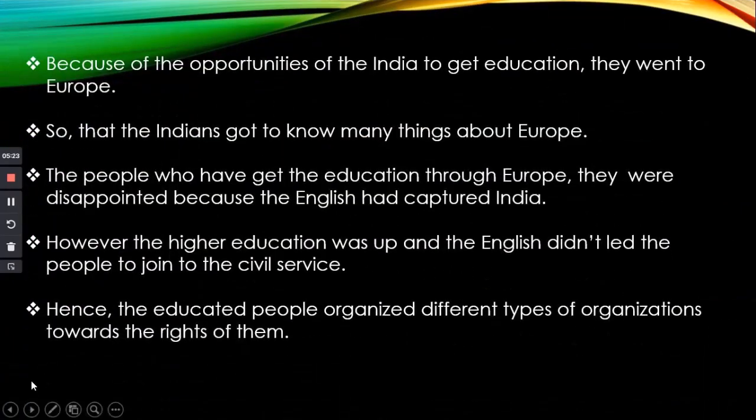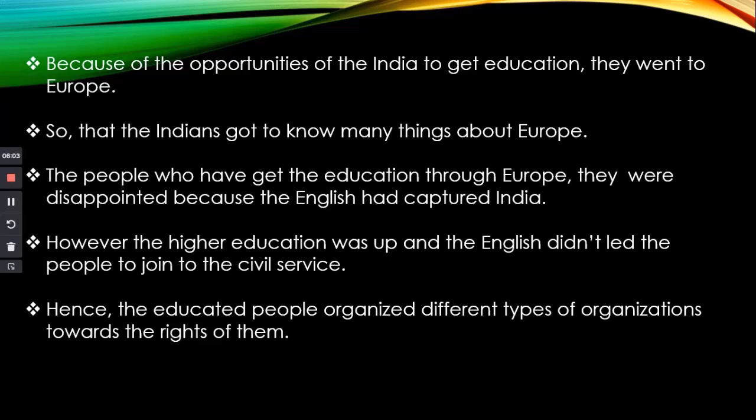Then, because of these opportunities, the Indian people got the opportunity to get an education in Europe. They went to Europe and got an education. When they went to these European countries, the Indians got to know many things about Europe. Till then, they didn't have any knowledge about Europe. The people who got an education in Europe were disappointed because the English had already captured India, and they could not contribute towards independence.